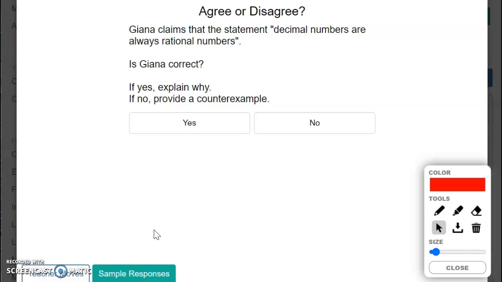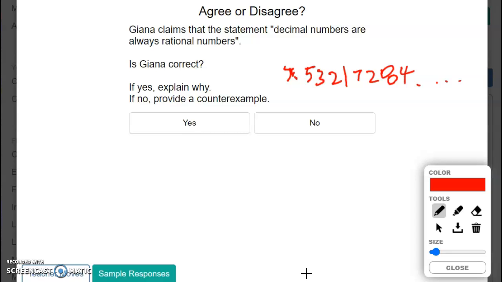Gianna claims that the statement decimal numbers are always rational numbers. Is Gianna correct? Well, there are some decimals that are not terminating, for example, if you have 7.53217284, there is no repeating pattern to it.